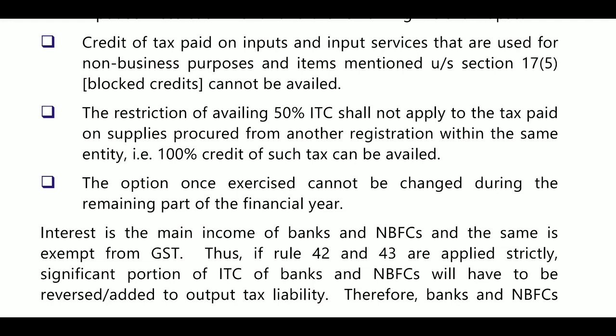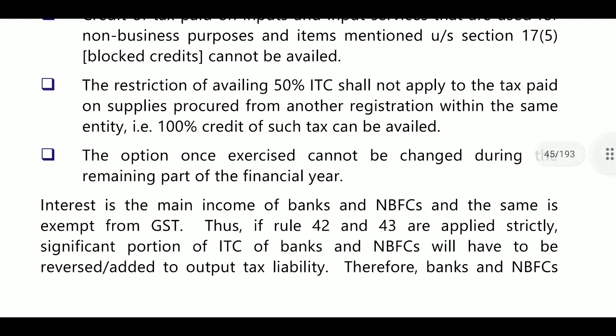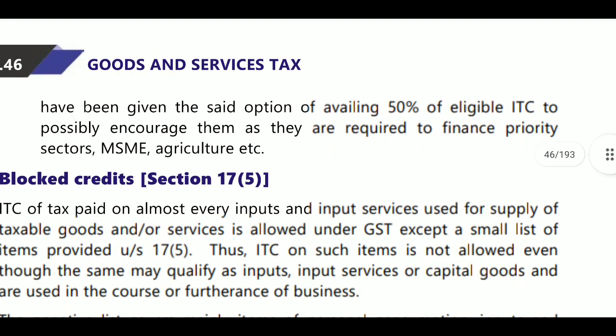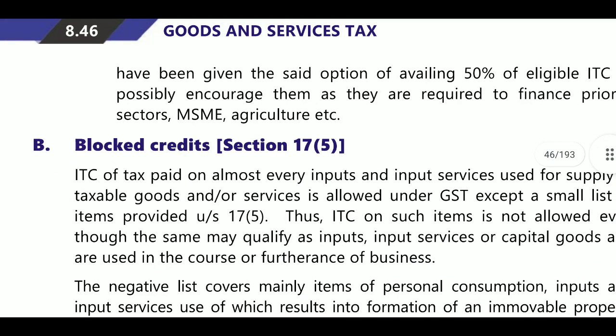That is option 1 or option 2. Option 1 means proportionate will be taken. Option 2 means 50% will be considered. Here we will consider the remaining 50% will be lapsed, and the 50% restriction is not applicable if you are in another registration with the same entity, and once the option is selected, it will not be withdrawn during the year. This is related to banks, NBFCs, banking companies and NBFCs.